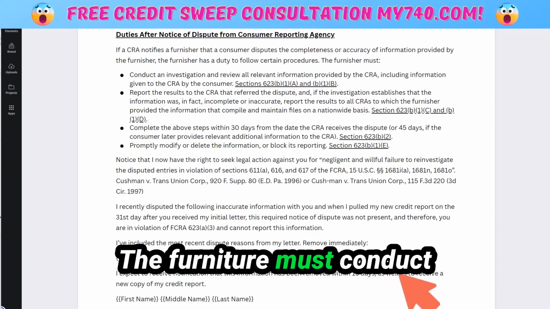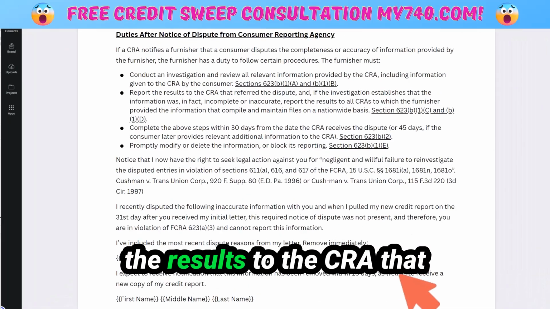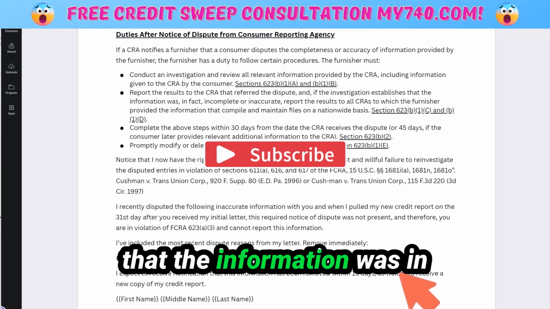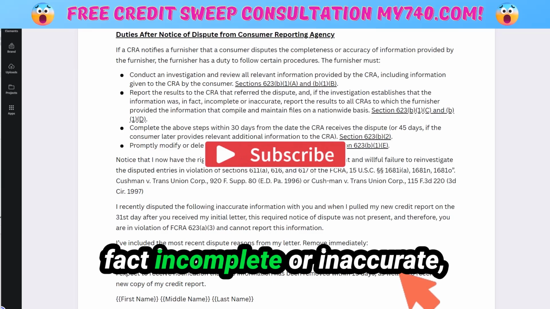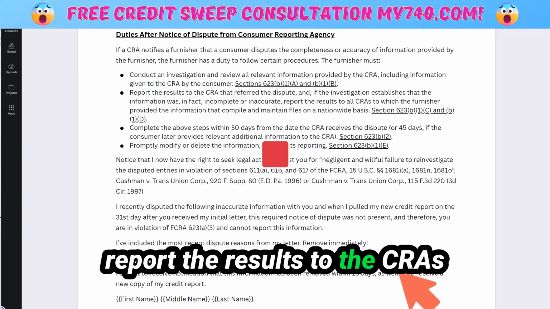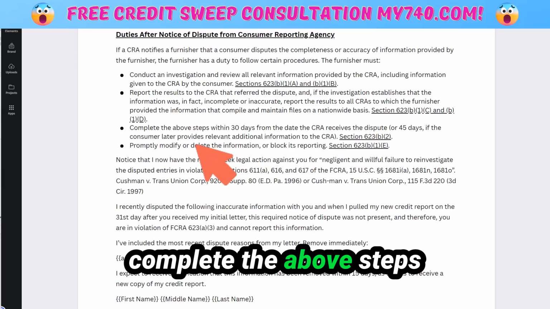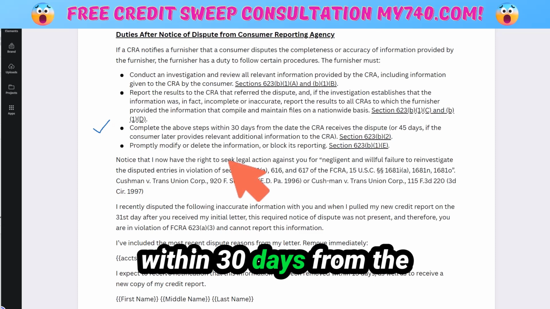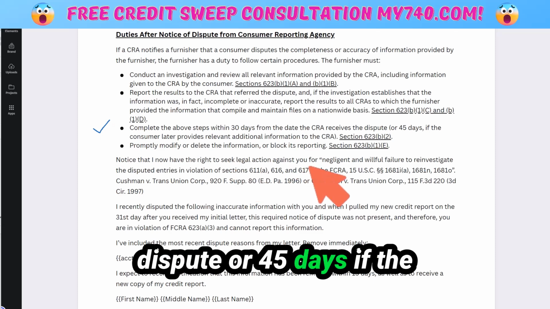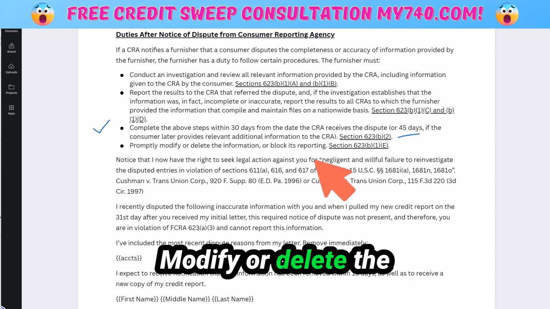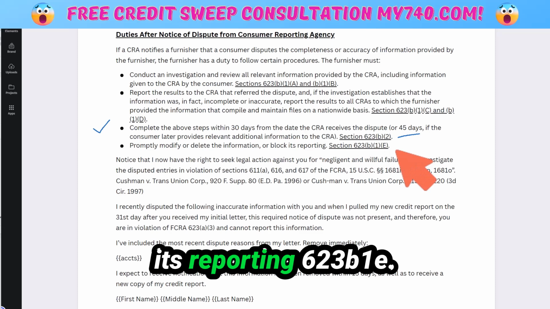The furnisher must conduct an investigation, report the results to the CRA that referred the dispute, and if the investigation establishes that the information was, in fact, incomplete or inaccurate, report the results to the CRAs that maintain files nationwide. Complete the above steps within 30 days from the dispute, or 45 days if the consumer provides additional information to the CRA. Modify or delete the information or block its reporting.